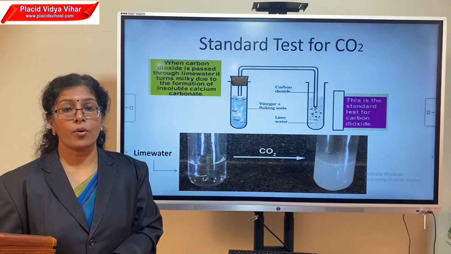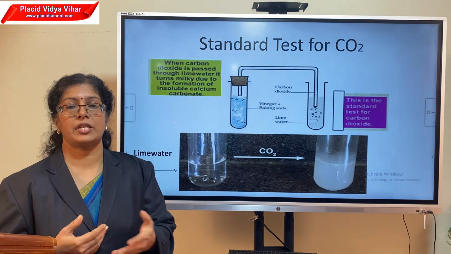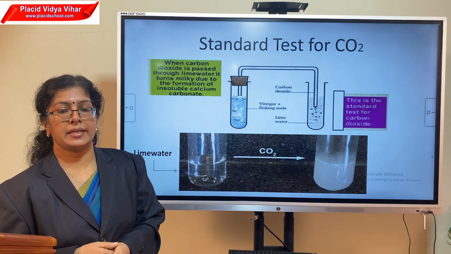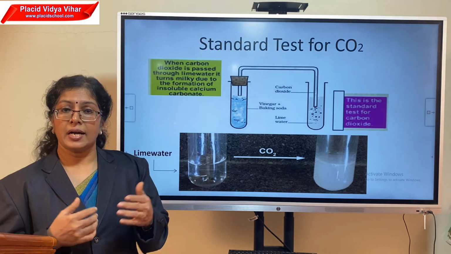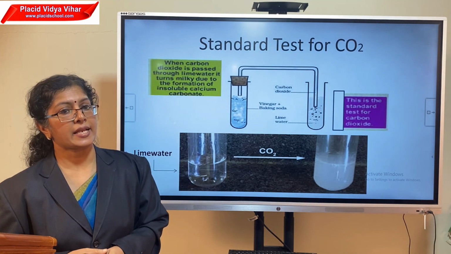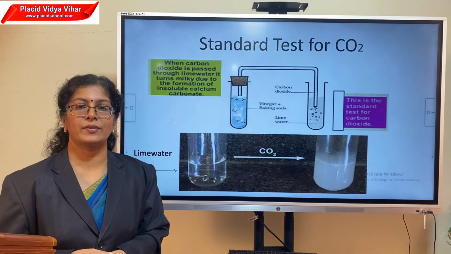Extracting iron from ore, or extracting metals from their ores, is done through chemical reactions, and medicines and other such things are the result of a number of chemical reactions. It is really important in our life.